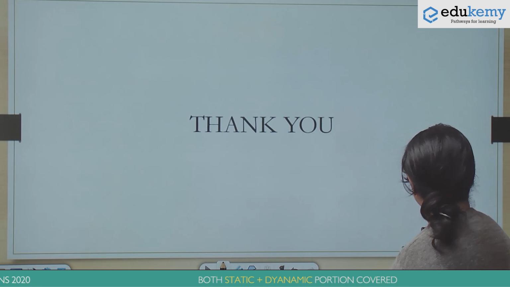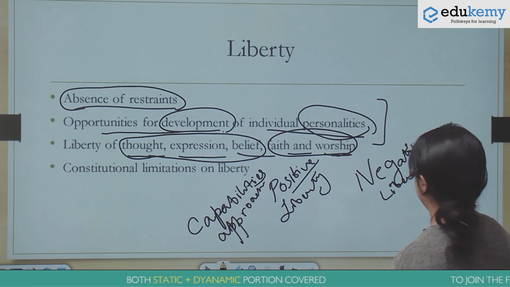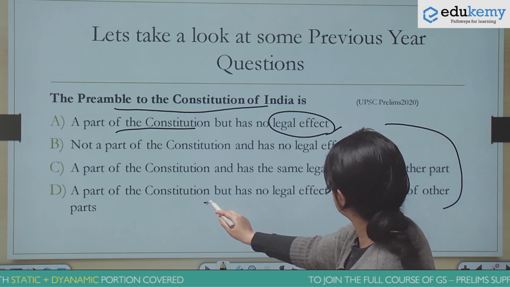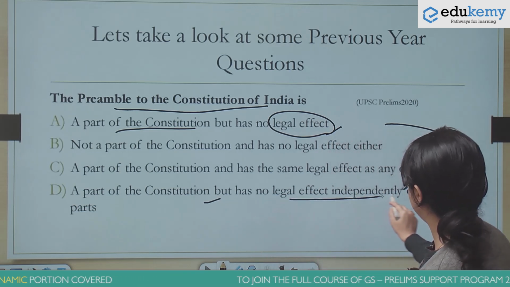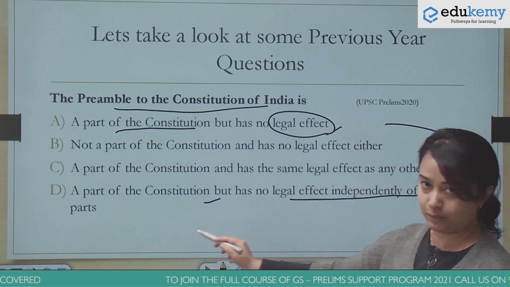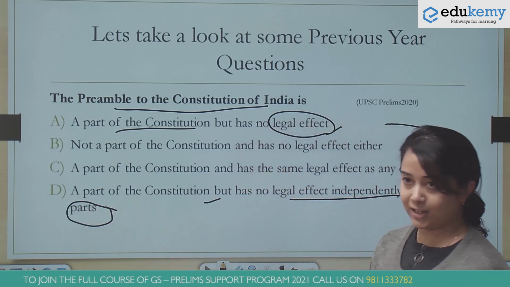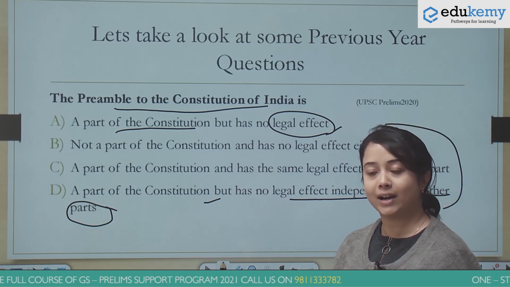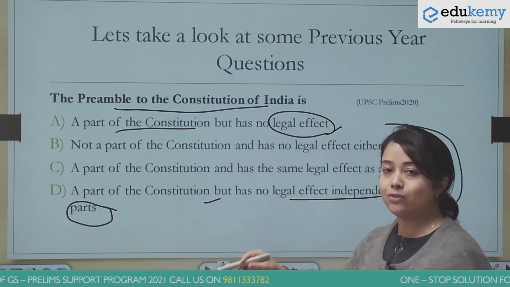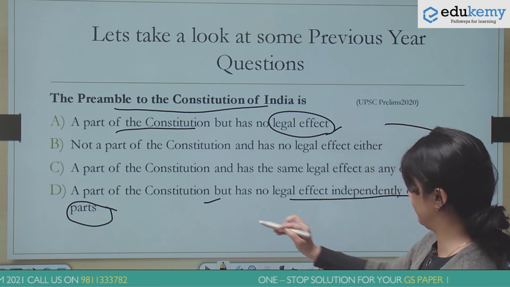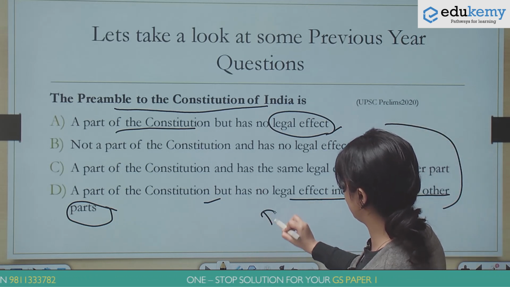And let's quickly come to the questions that we had. So now we know that it is a part of the Constitution, but it has no legal effect independently of other parts. For instance, the principles of equality have also been included in the fundamental rights. So as a part of the fundamental rights, they are justiciable, but not as a part of the preamble. So here our answer is going to be D.